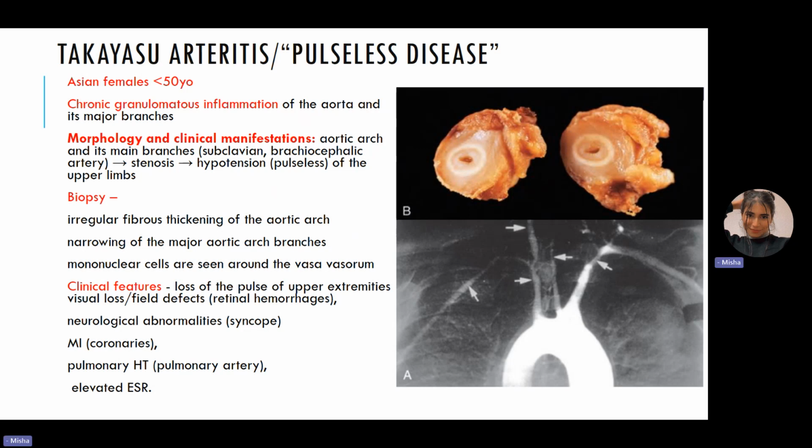Next, we can talk about some of the clinical features. So no pulse in upper extremity, visual loss, already explained, neurological abnormalities like syncope, for example, myocardial infarctions, because the coronary arteries may also be involved, and we can have pulmonary hypertension because pulmonary arteries may be involved, and elevated ESR. Great. Treatment, again, corticosteroids.